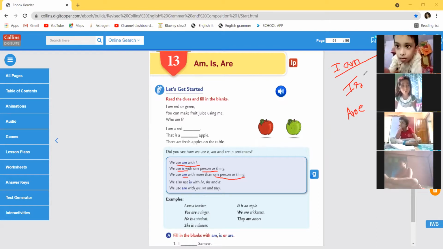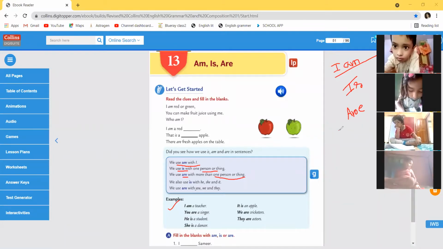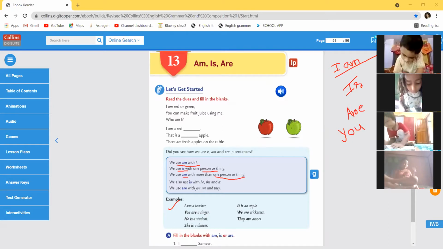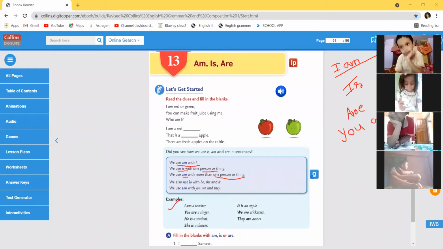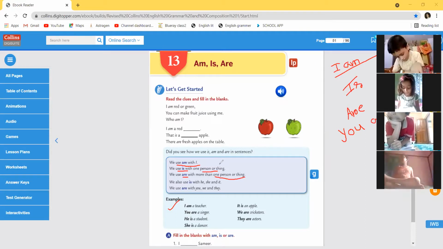So if you want to say, I am a teacher, look at these examples. I am a teacher, you are a singer. And keep in mind, you also refers to one person and also to more than one. So after you we always use are. You are. He is a student.